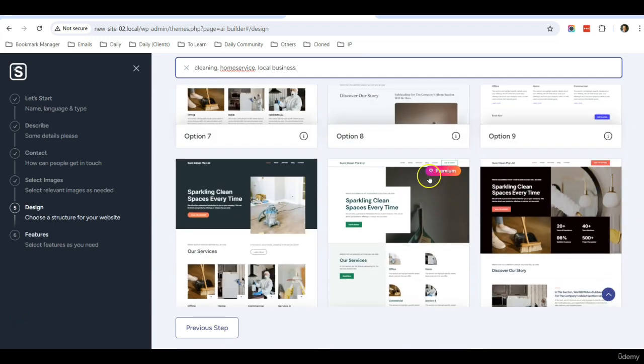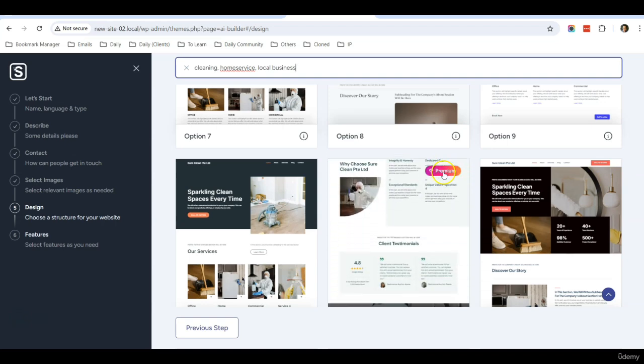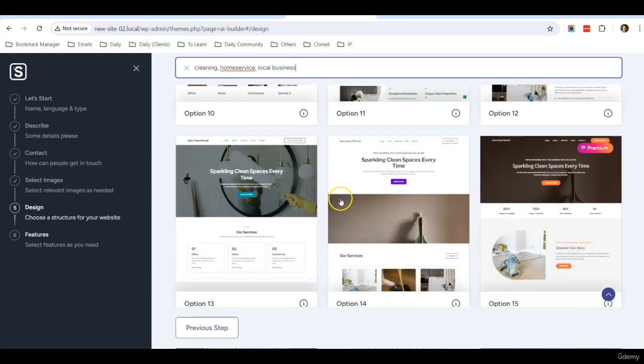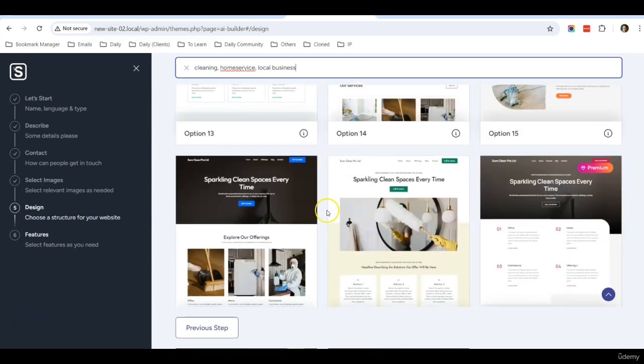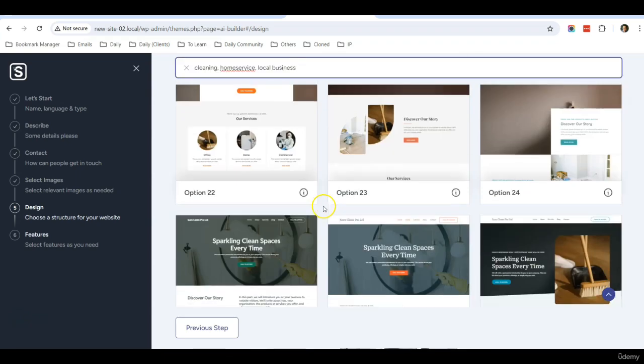Also note that for this one, for example, there's a premium icon here, which means you need to upgrade to the premium package before you can select this template. If not, you can just select the free ones, which are available, quite a lot of them here.